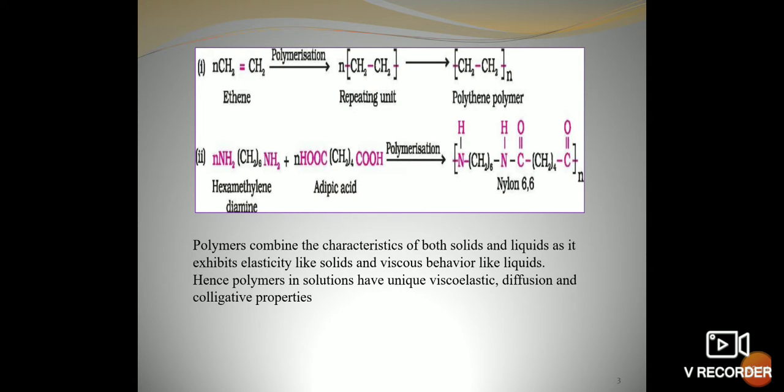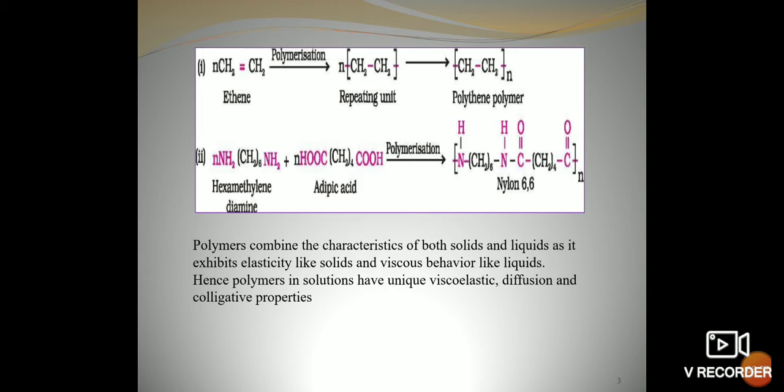Here is a typical reaction we can understand. The compound is ethene. N molecules of ethene polymerize. The repeating unit is CH2-CH2, N times, and the polymer is polyethene, (CH2-CH2)n. So this carries on. The repeating unit is a monomer. This is repeated several times and a polymer of ethene is formed, which is polyethene.